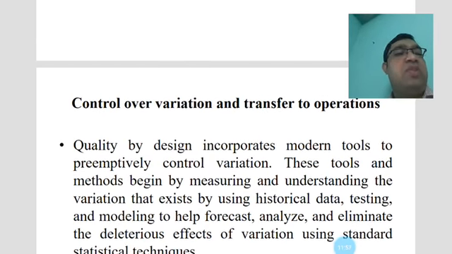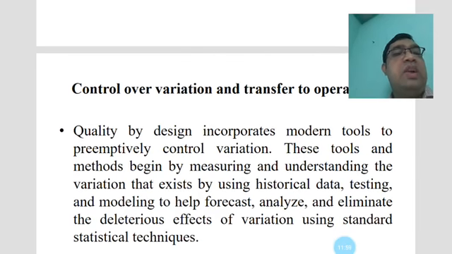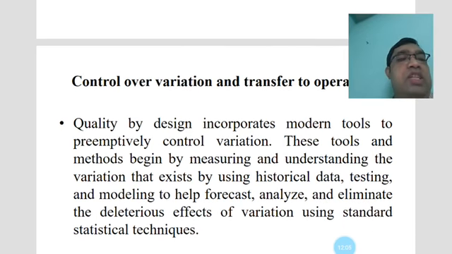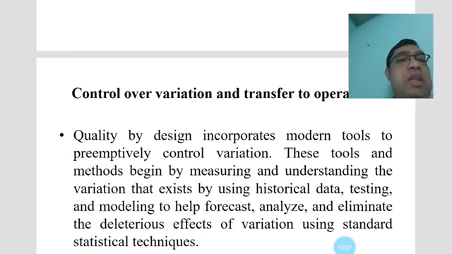Quality by design incorporates modern tools to proactively control variations, and the variation and the transfer to operations. Basically, the modern tools are the proactive control of variation. These tools and methods begin by measuring and understanding the variation that exists by using historical data.